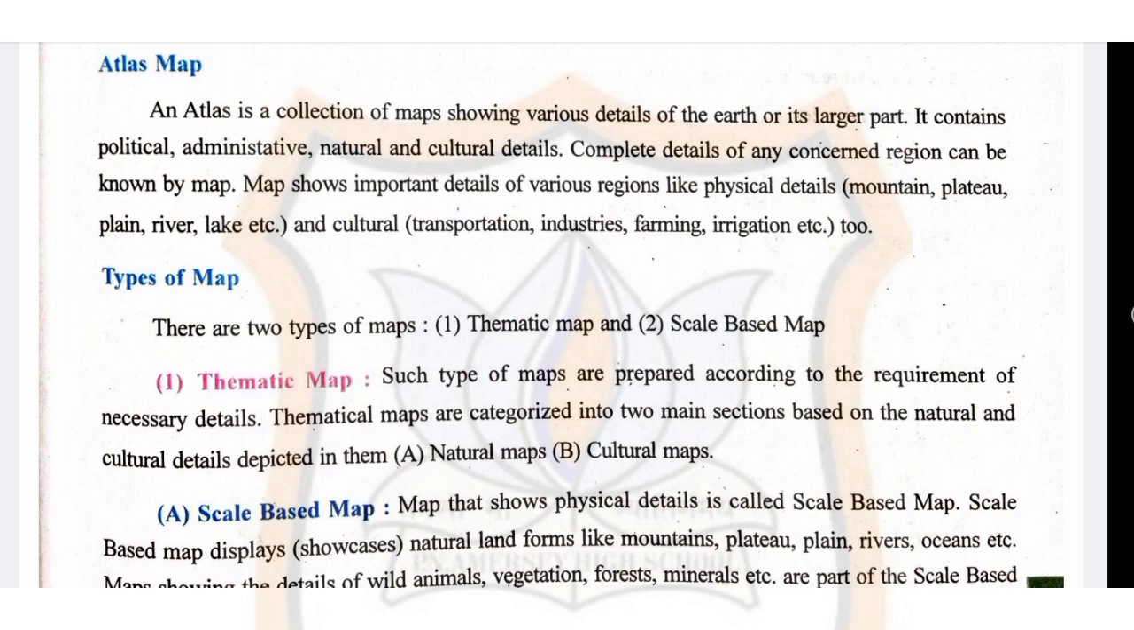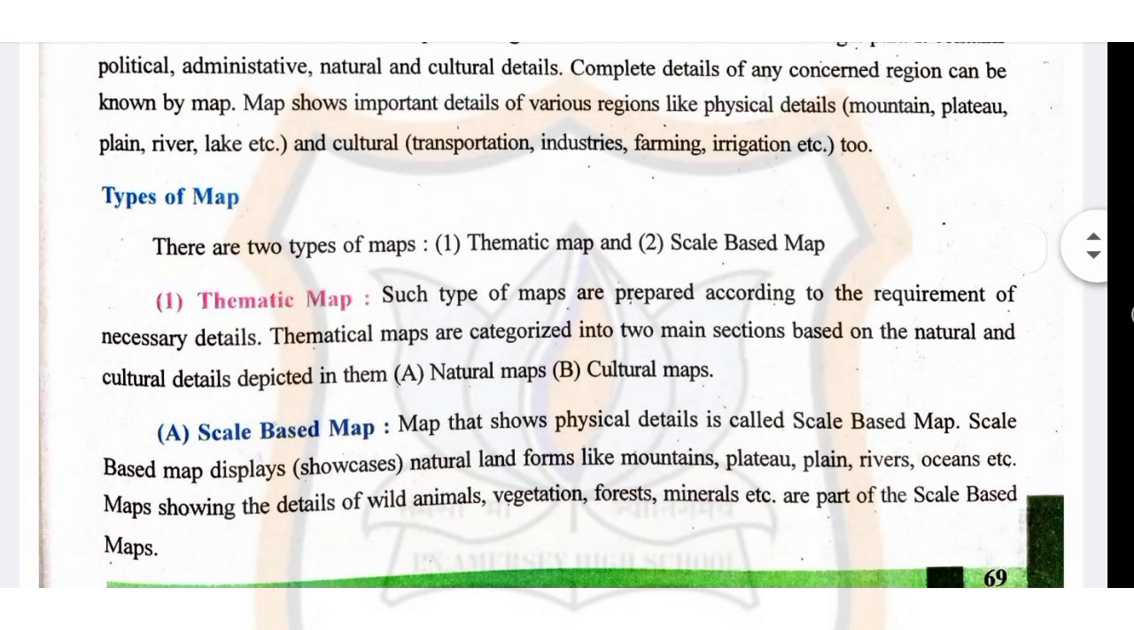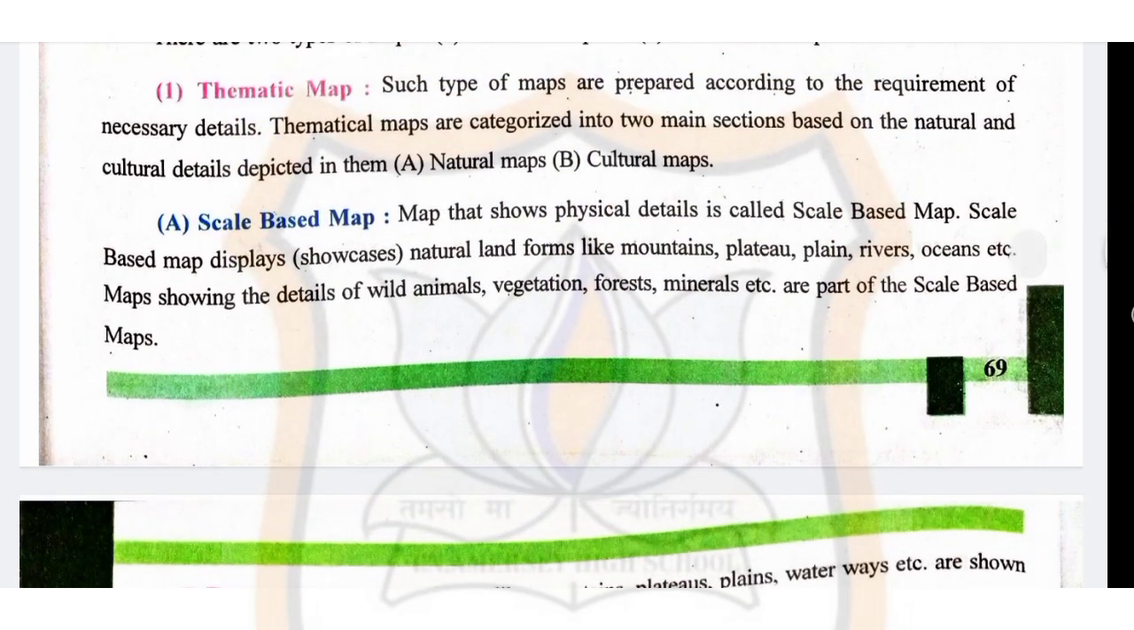Now, types of maps. There are two types of maps. Number one, thematic map, and number two, scale based map. Now, the first one, thematic map. Such types of maps are prepared according to the requirement of necessary details. Thematic maps are categorized into two main sections based on the natural and cultural detail depicted in them. Now, A is natural map and B is cultural map.